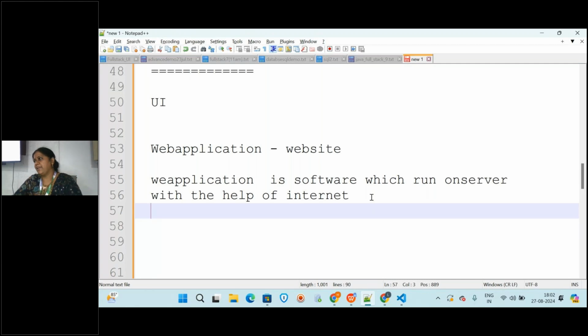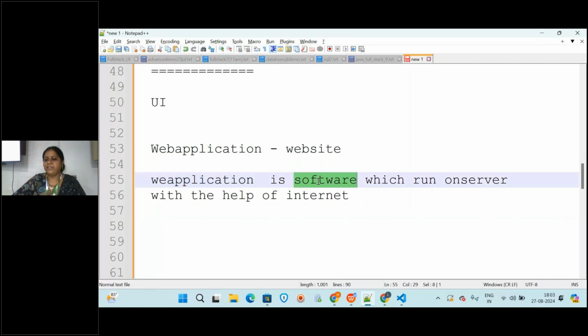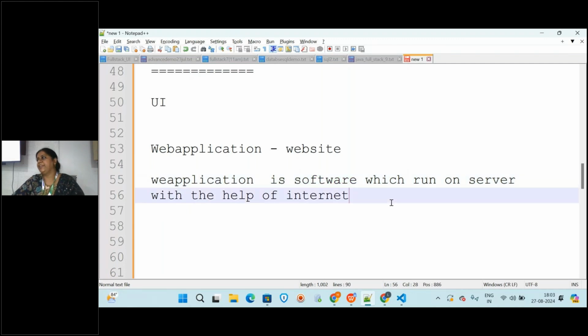Like Facebook, it is installed somewhere on a server, at some machine. You will be accessing it through what? Internet. Without internet, can you access Facebook or Amazon or Flipkart? No. So such applications are called what? Web applications. Correct. So a web application is nothing but a software which runs on a server with the help of the internet. That is what is called a web application.